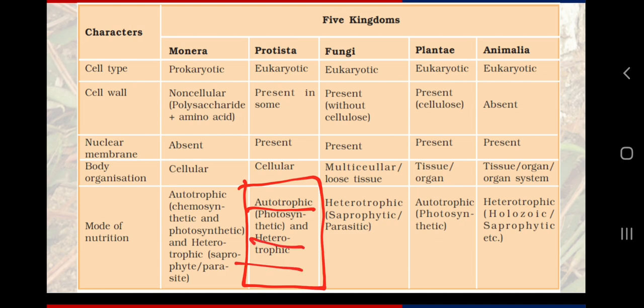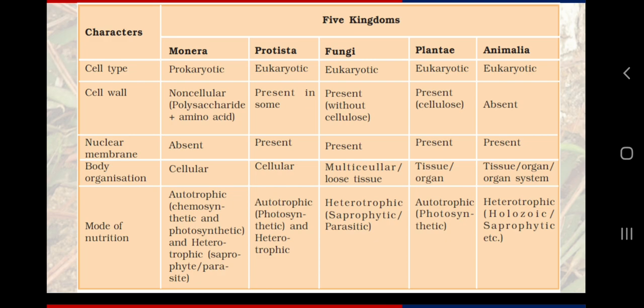So I hope I helped you in remembering this table of 5 kingdoms, and I have covered I think 22 or 23 blocks in this table, although there are 25 blocks. So by this discussion itself we are able to remember the whole table. If you are confused, if you have some difficulty, you can rewatch this video because this information may be complicated for you, but I tried my best to simplify the idea, and I tried my best to make this video comfortable for class 11th biology as well as class 9th science students.